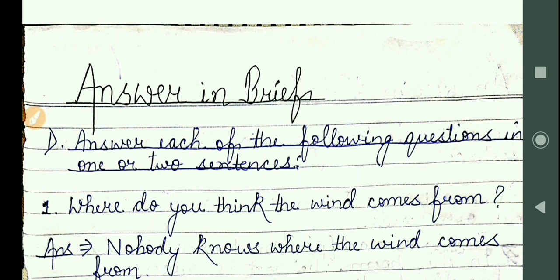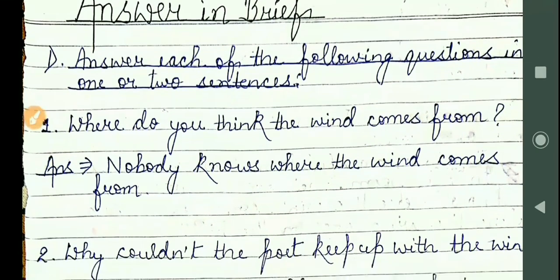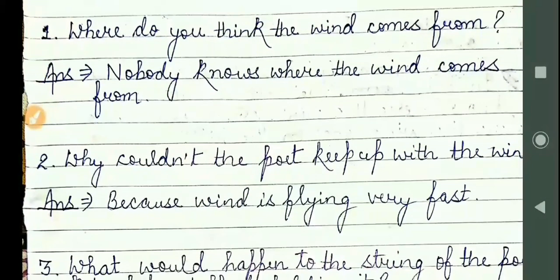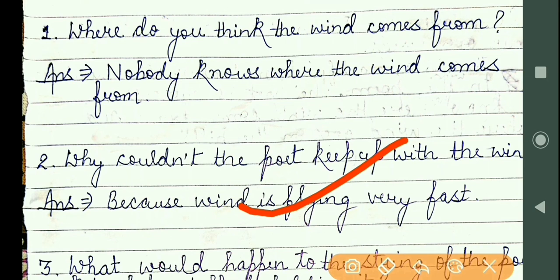Question number 1. Where do you think the wind comes from? So I have already written the answer. You have to write in your notebook. Nobody knows where the wind comes from. So this is the answer of question number 1. Come to question number 2. Why could not the poet keep up with the wind? Because the wind is flying very fast. So this is the answer of question number 2.